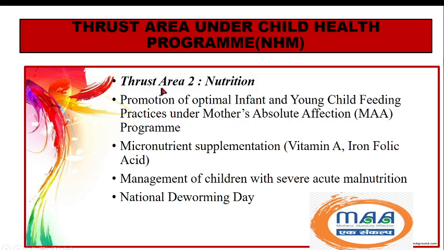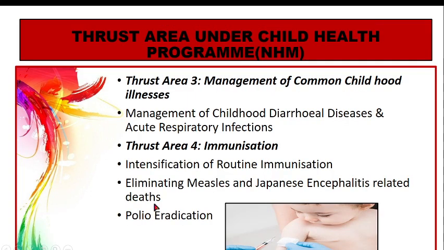This is the second area on nutrition. So promotion of optimal infant and young child feeding practices under the MAA, that is Mother's Absolute Affection Program. Apart from that, we have a micronutrient supplementation program in terms of vitamin A and iron and folic acid. We have many children with severe acute malnutrition, so management of children with severe acute malnutrition, and a National Deworming Day. Third thrust area is management of common childhood illnesses. In that, management of childhood diarrheal diseases and acute respiratory infections.